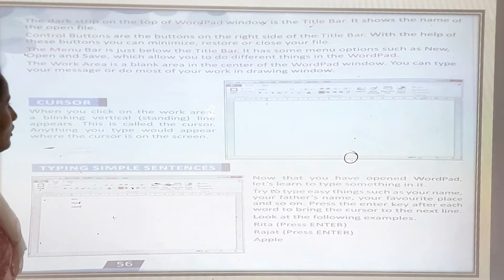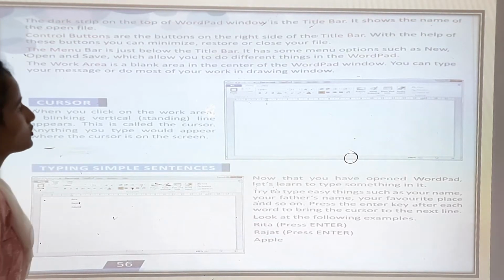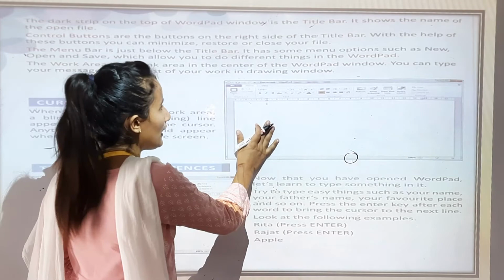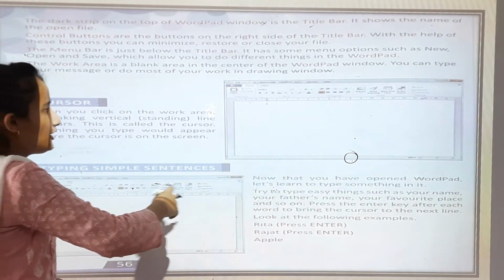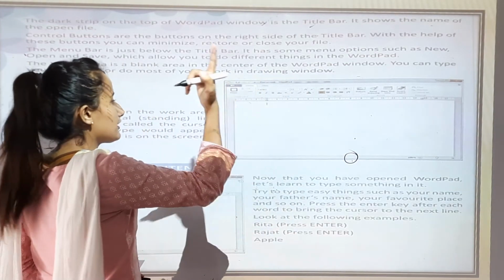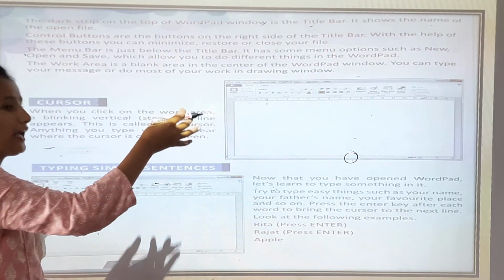Okay, the work area is the blank area in the center of the Wordpad window. You can type your message or do most of your work here. You can write anything in the work area, like a poem or a story.